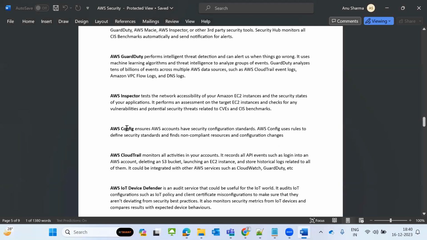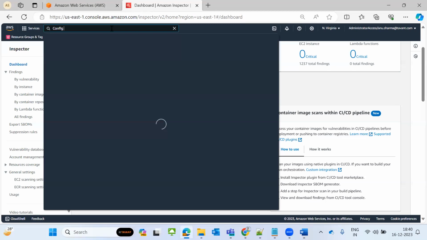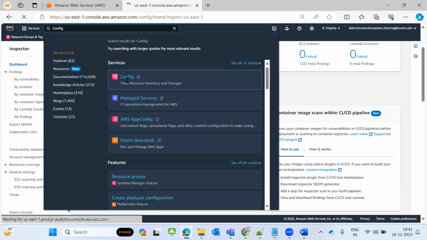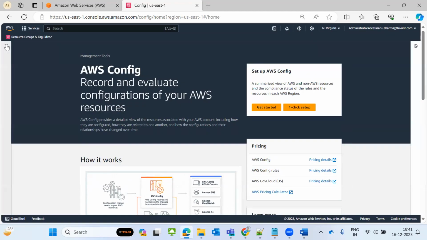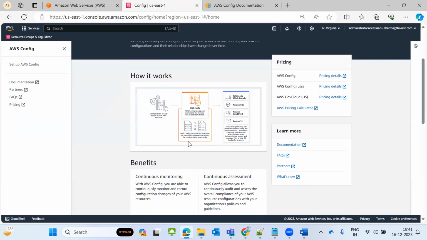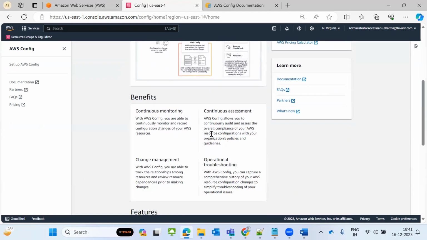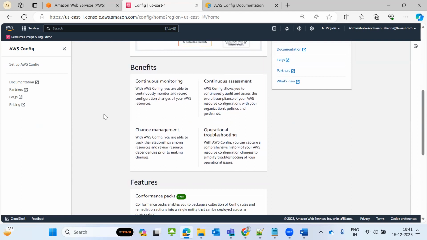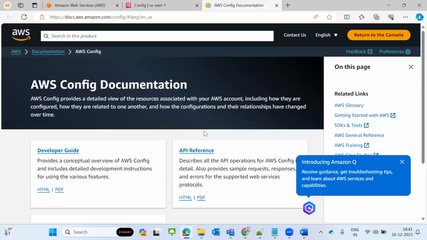So what will AWS Config do? For example, if you modify something in EC2 or in other services, those changes at the configuration level will be shown, and the history will be shown. It continuously monitors and assesses, and if any changes happen, it will record them and send an alert. If some configuration is changed, it will send an alert. That is called AWS Config.